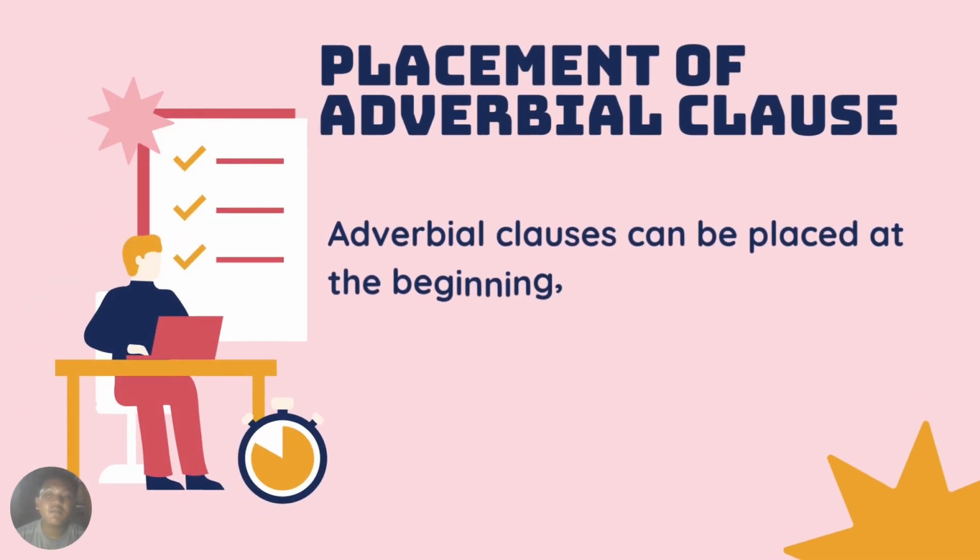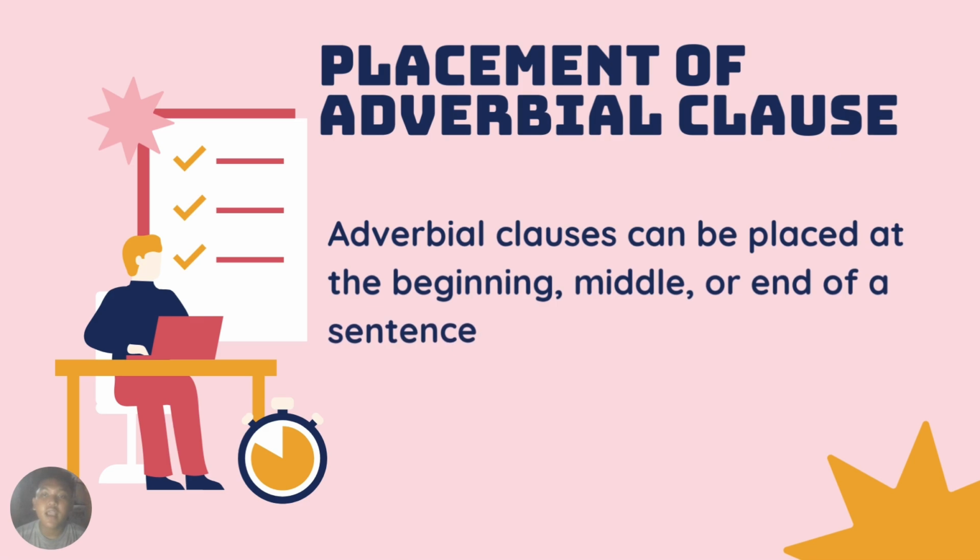Placement of adverbial clause. This clause can appear in different positions within a sentence. For example, you can say, when the rain started, we went inside, or you can say, we went inside when the rain started. Notice how the meaning stays the same, but the emphasis shifts slightly. This version provides the example demonstrating how placement can subtly change the emphasis while still maintaining brevity.